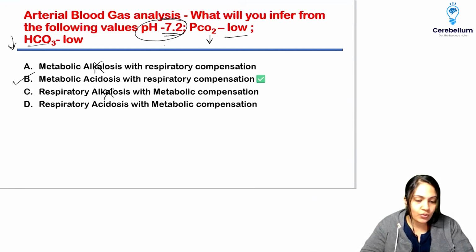Three questions on the ABG. Third question, can you give me an idea that what kind of question has been asked? Oxy paradox. Chalo, you give me the idea about it, right?